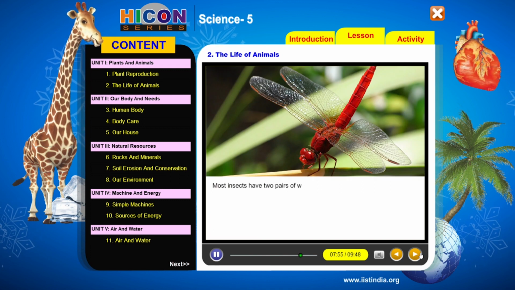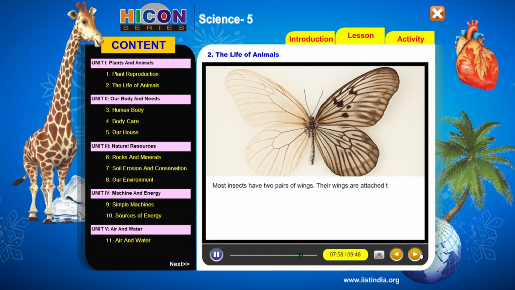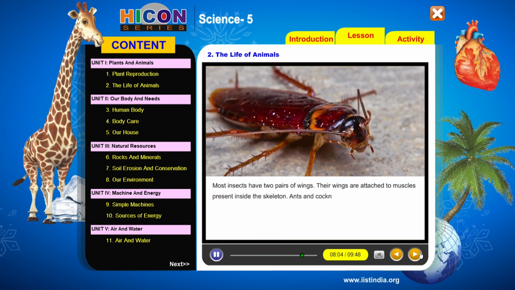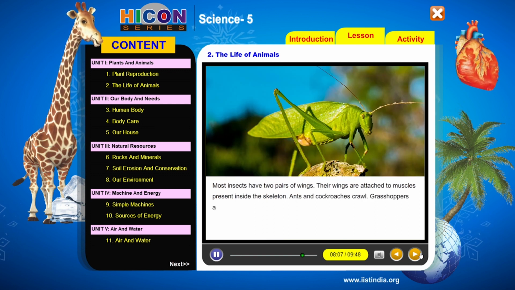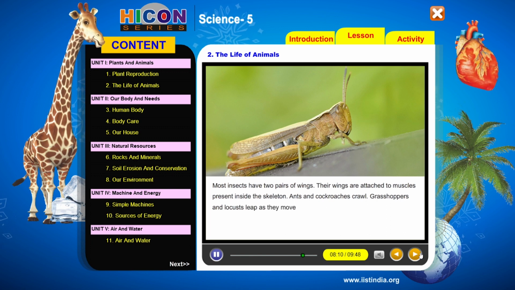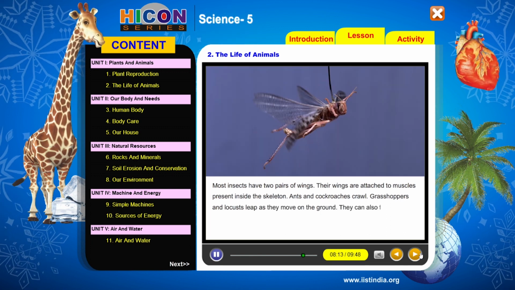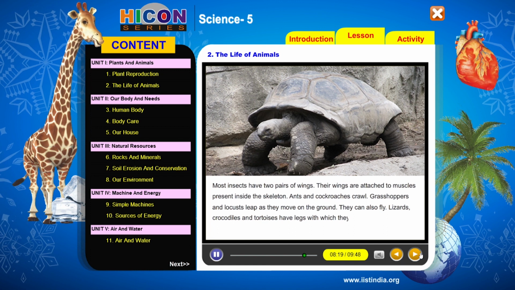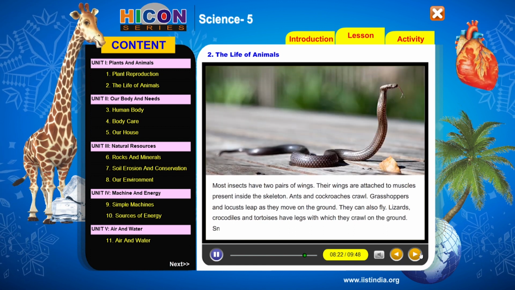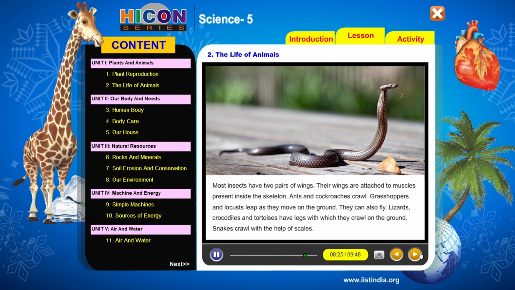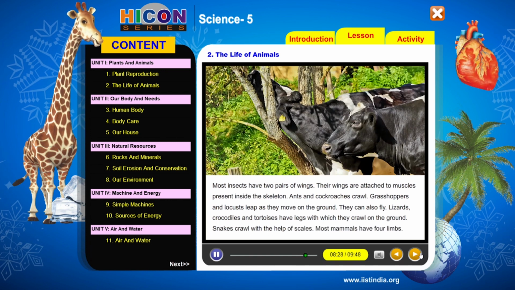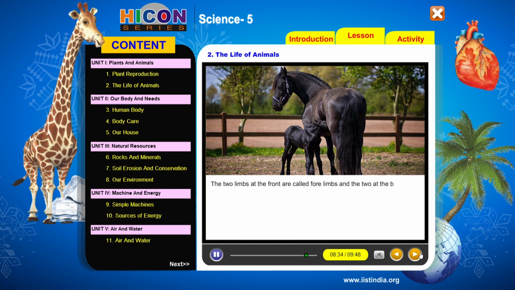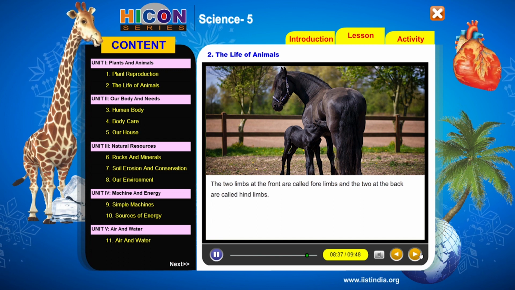Most insects have two pairs of wings. Their wings are attached to muscles present inside the skeleton. Ants and cockroaches crawl. Grasshoppers and locusts leap as they move on the ground. They can also fly. Lizards, crocodiles, and tortoises have legs with which they crawl on the ground. Snakes crawl with the help of scales. Most mammals have 4 limbs. The 2 limbs at the front are called forelimbs and the 2 at the back are called hind limbs.